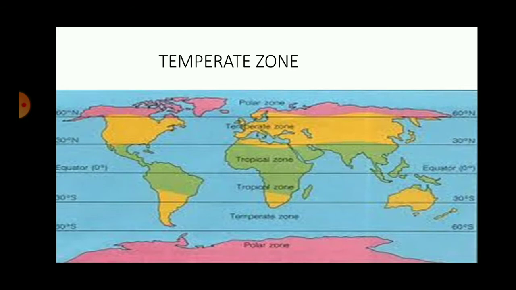We come to the temperate zone. In the temperate zone, the sun rays are slanting. Therefore, solar energy, the heat of the sun, is not that high. That means the temperature here will be lower, which means the rate of evaporation is low here. Again, melting of snow adds fresh water. So, supply of fresh water in the form of melting snow is here. Therefore, this zone will have less salinity. The salinity will be low in the temperate zone.